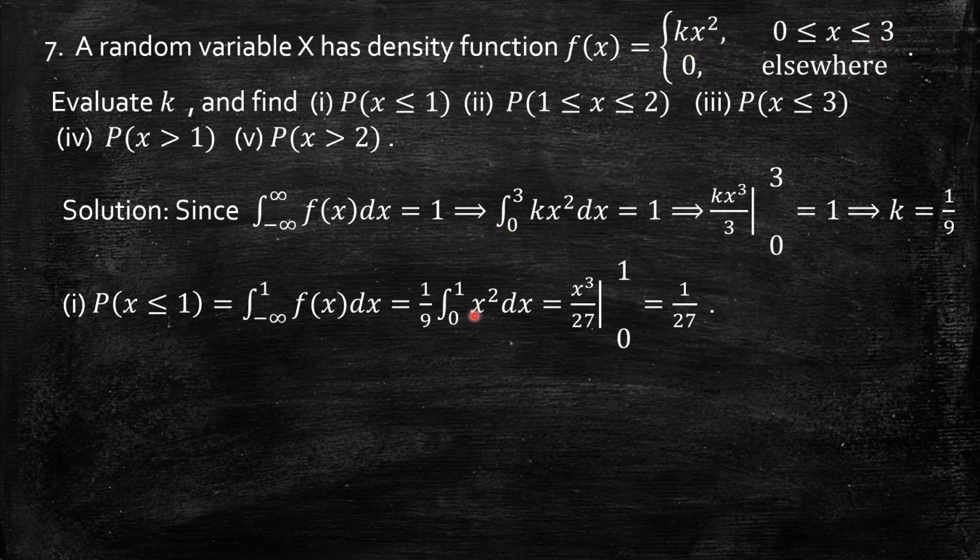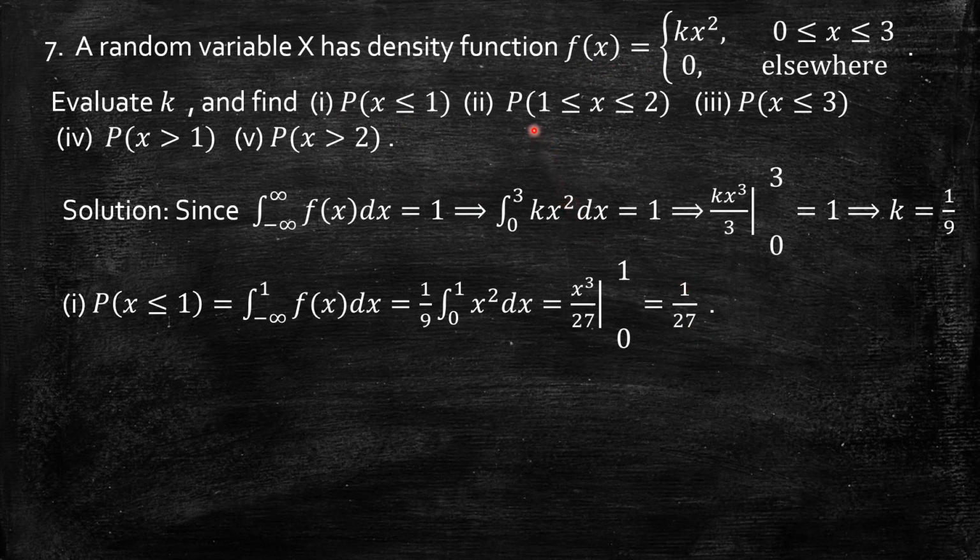So just integrate x square by 9 in the interval 0 to 1. The integral of x square is x cube by 3, and outside I have 1 by 9, so x cube by 27. Upper limit 1 minus lower limit 0, 1 minus 0, 1 by 27. So the probability of x less than or equal to 1 for this probability density function is 1 by 27.